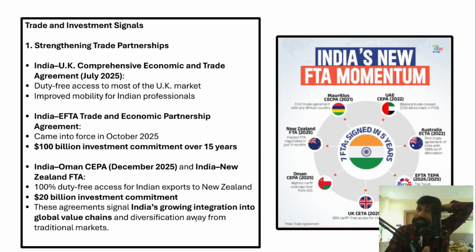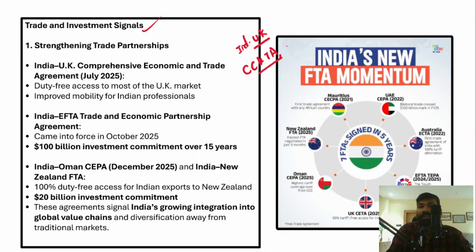And then let's understand the positive aspects from the trade and investment point of view. So we have signed a free trade agreement with the UK, the India-UK free trade agreement. This is also known as the Comprehensive Economic and Trade Agreement. It was signed in July 2025. Similarly, we have also signed such a free trade agreement with the European Free Trade Association. This is a trade and economic partnership agreement, and this was also signed in the year 2025.